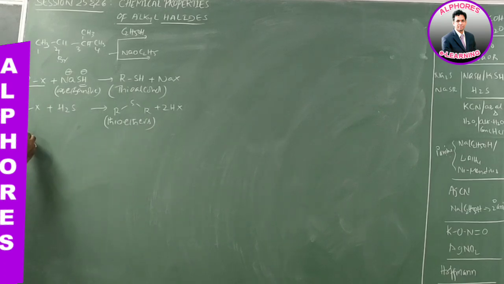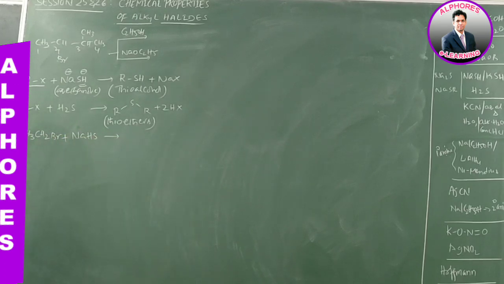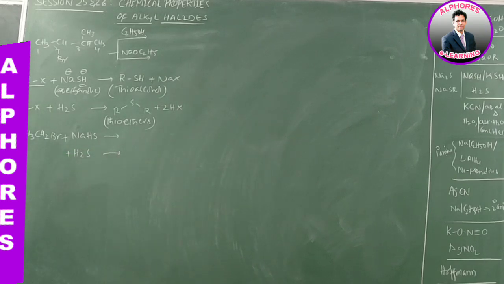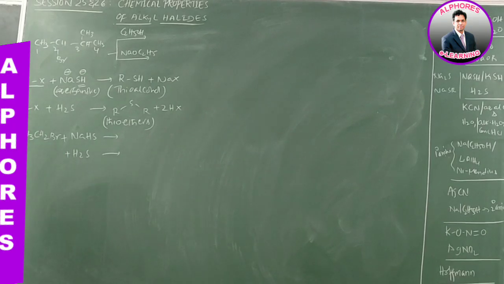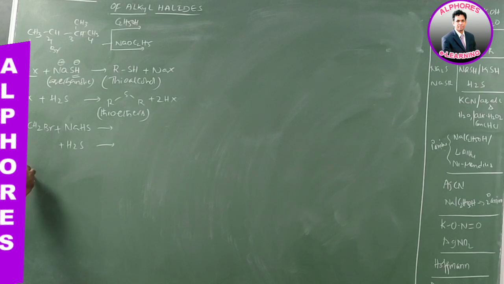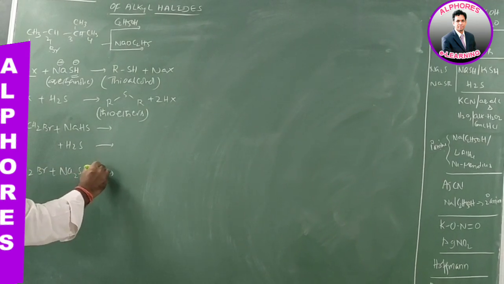Let us take ethyl bromide, CH3CH2Br. Upon reaction with NaSH, what product are you getting? And upon treatment with H2S, what product are you getting? Try it yourself. And instead of NaSH, if we are using Na2S, ethyl bromide upon heating with sodium sulfide,